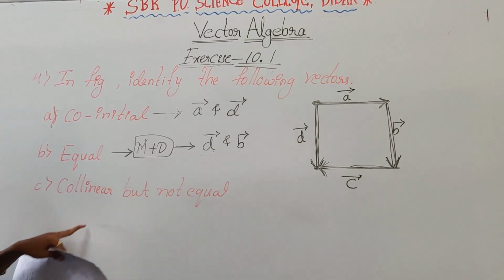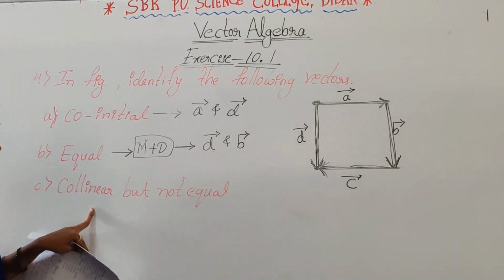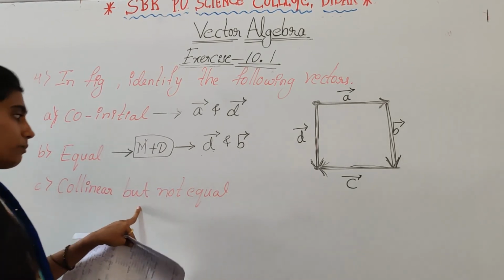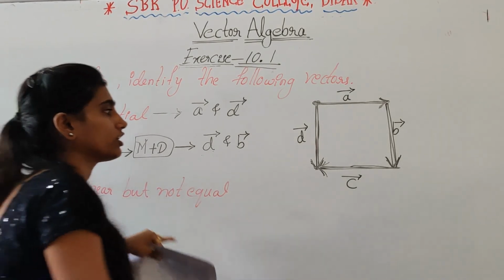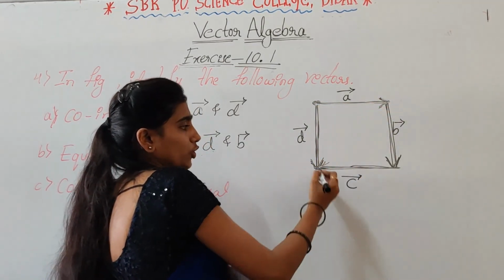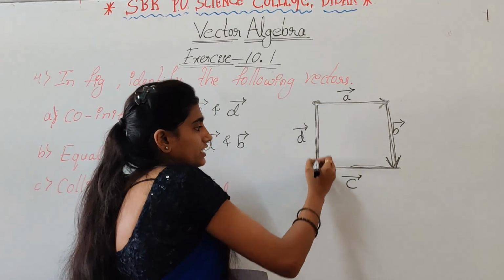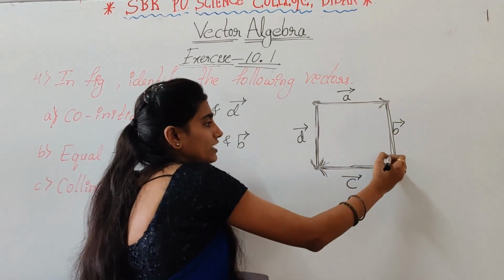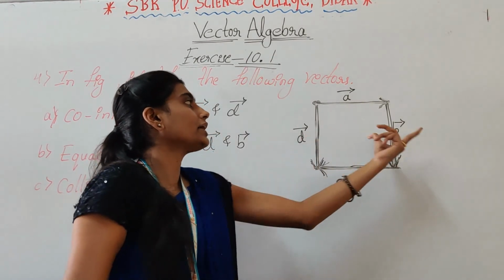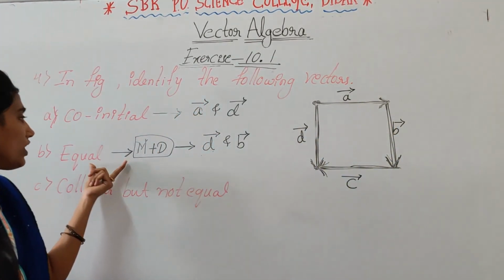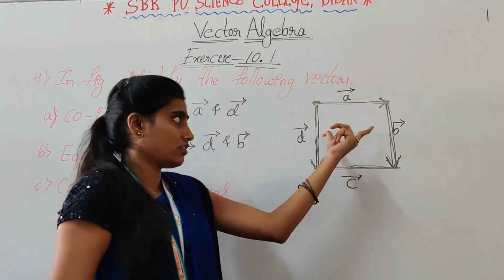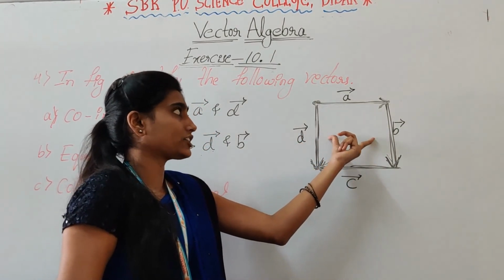And the next, collinear but not equal. So collinear means parallel. So here vector A is parallel to vector C and vector D is parallel to vector B. But here vector D and vector B are equal vectors because these two are having same magnitude and direction.